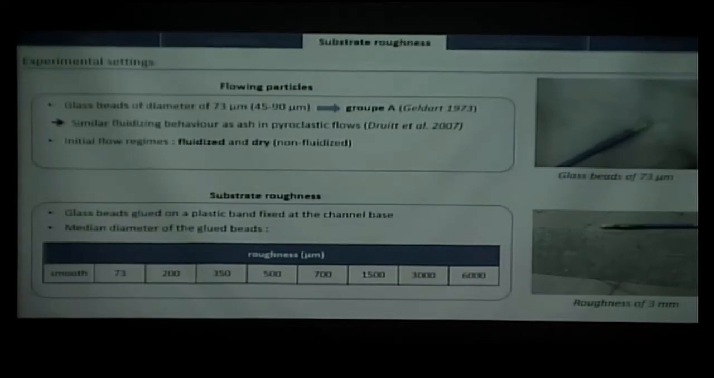And for the substrate roughness, I glued beads on a plastic band that I fixed at the base of the channel, and I use different configurations, from a smooth substrate without any particles glued, to a 6 mm rough substrate.